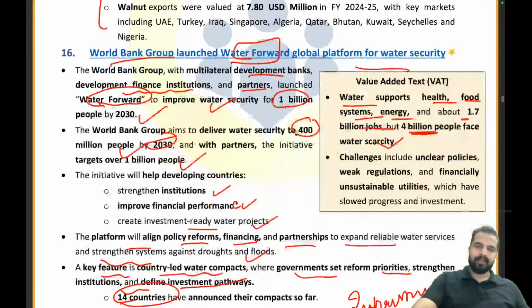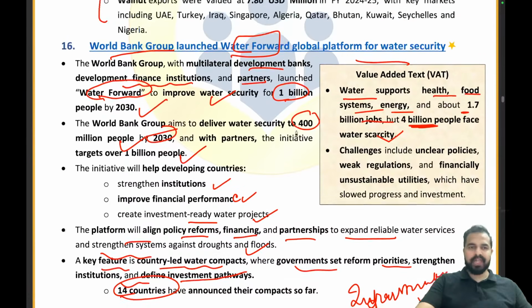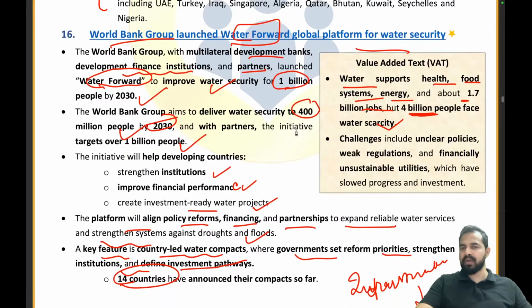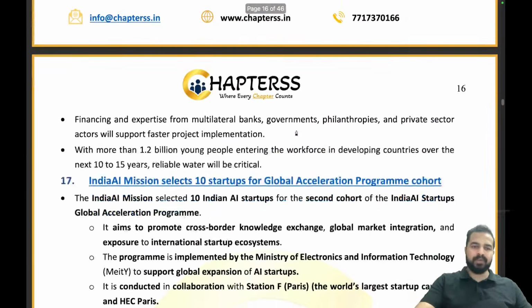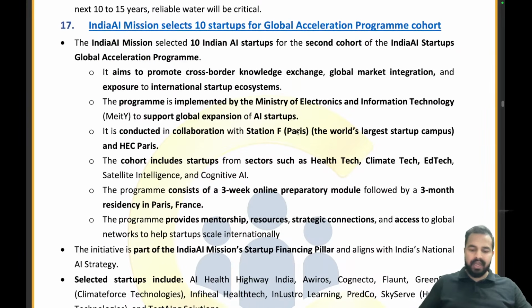Okay, now moving ahead. We have already covered the World Bank Group's World Water Forward Global Platform for Water Security. Now let's move ahead to the next part, that is, India AI Mission selects 10 startups for the Global Acceleration Program cohort.